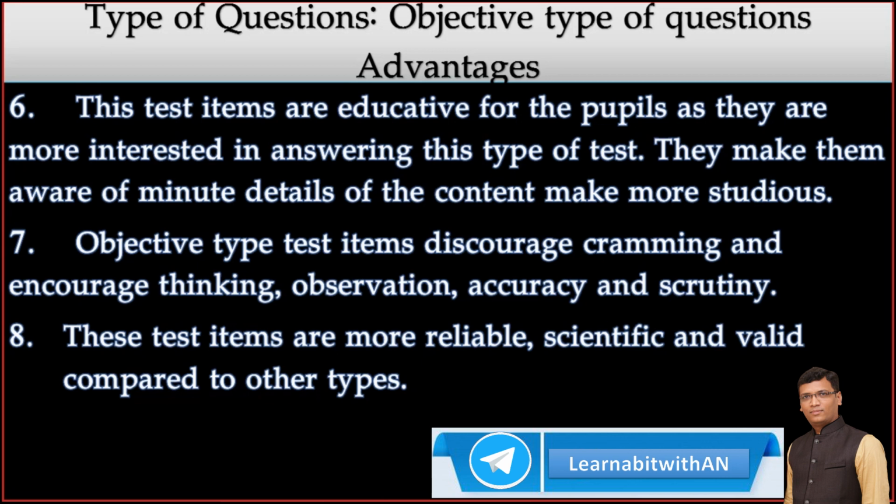Of course, because answers are fixed, it is the most reliable type of question, the most scientific question. Most of the recruitment exams go with this. Most of the placement exams go with this. It is the most scientific, most valid and most reliable type of question.